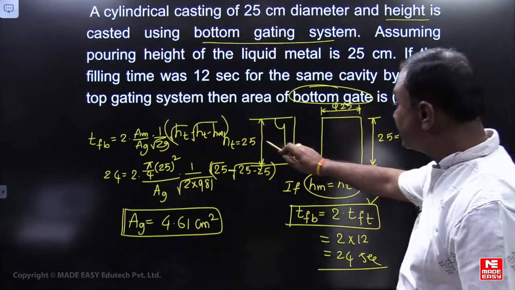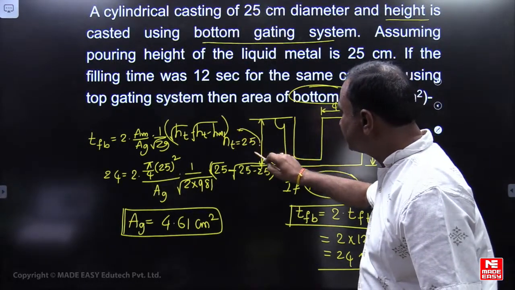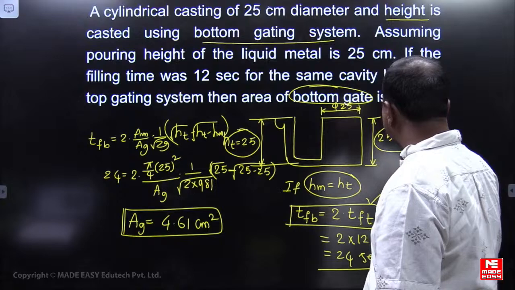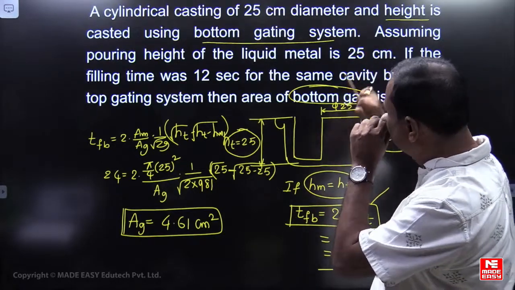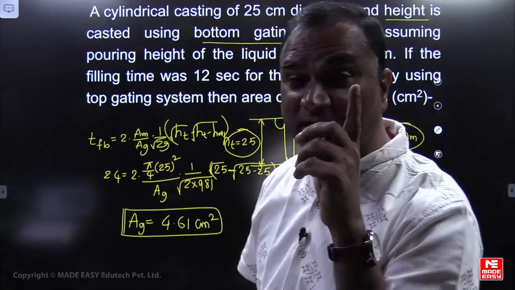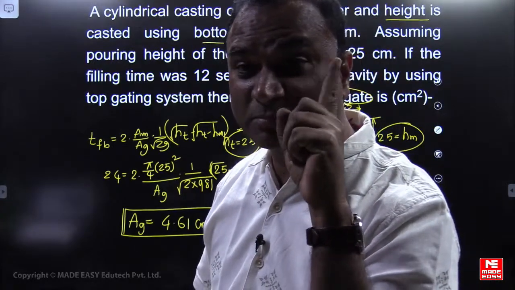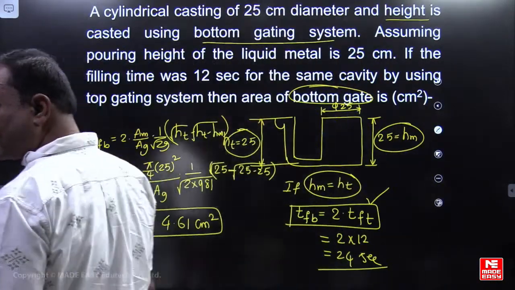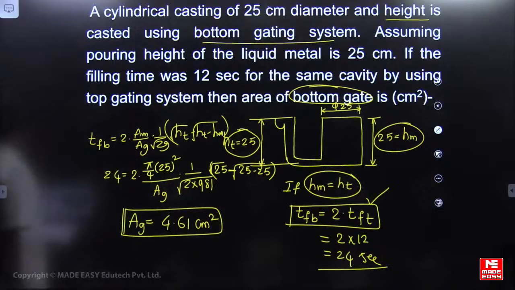Please look here. HM equal to HT. Mold cavity height is 25 centimeter, and the pouring height is also the same, right? The concept is important, my dear. 4.61, very good.